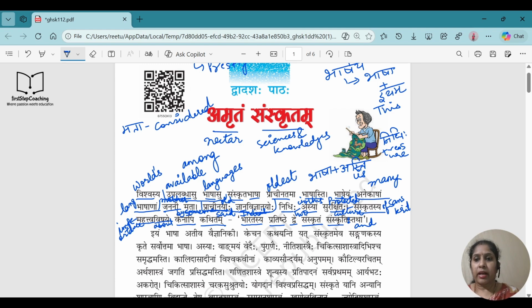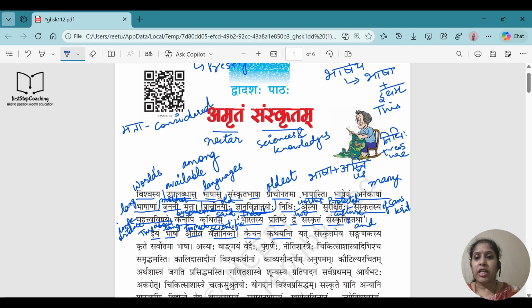So we can go for the next paragraph. Iyam bhasha ativ vaigyaniki. Iyam means this. Bhasha means language. Again, I will not write the meaning of this word again and again. This language. Ativ means too much. Vaigyaniki means scientific. So this language is very scientific. As we always talk about Sanskrit, we say, right, it is a very scientific language. Yes, it is actually a very scientific language.